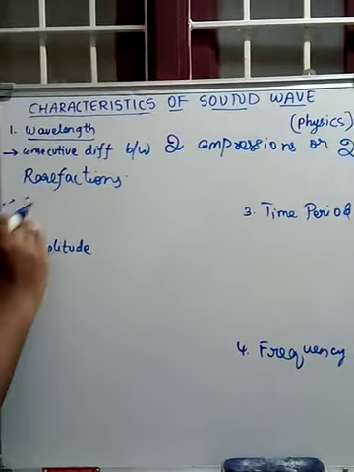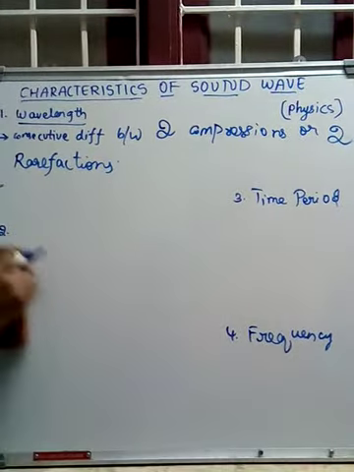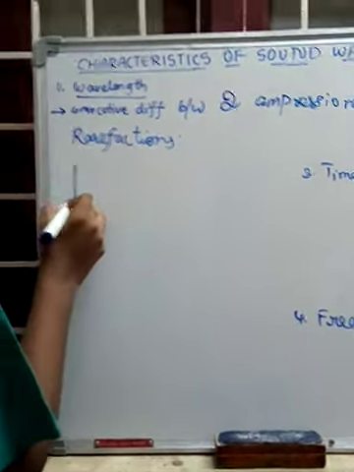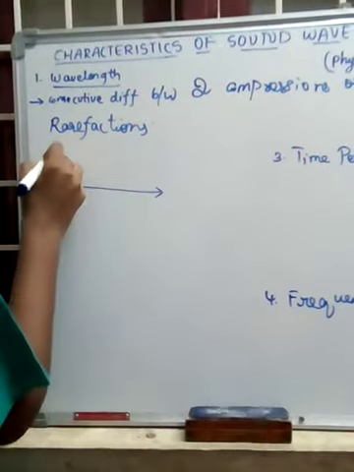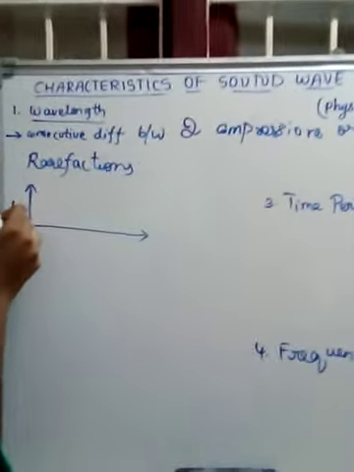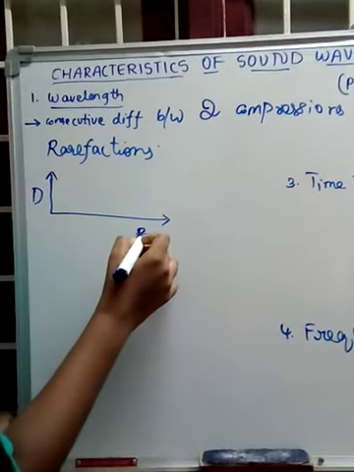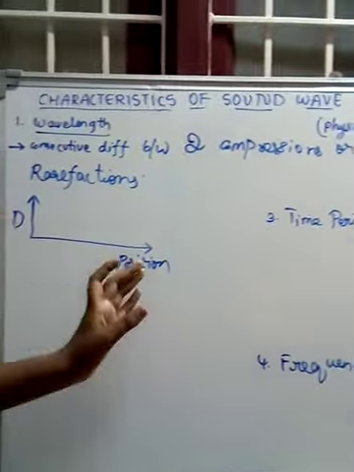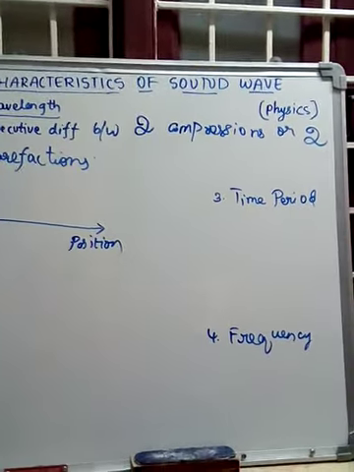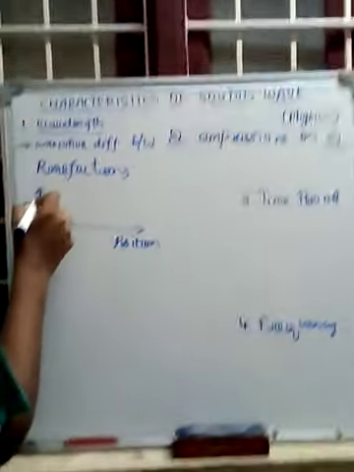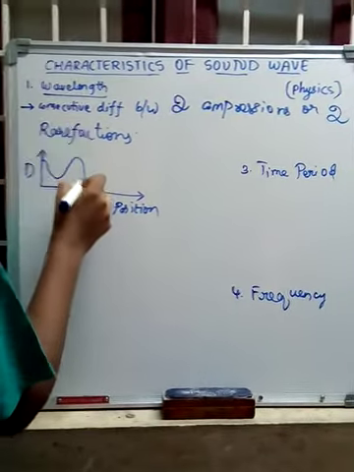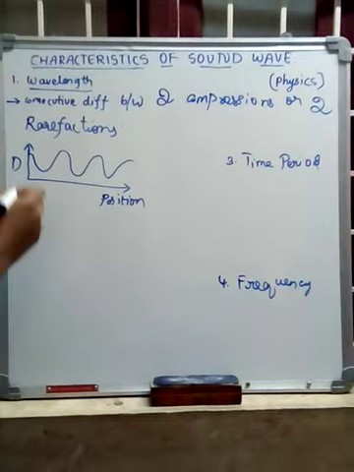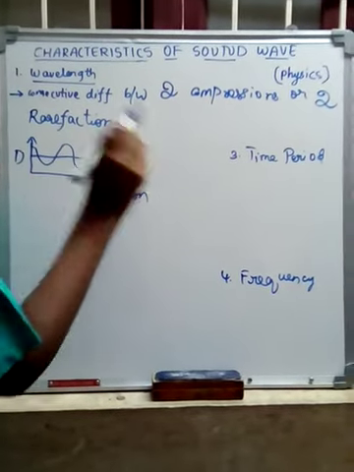Now in diagram form. This is a graph of density versus position of the wave moving in some direction. The wave is traveling like this with a normal density.